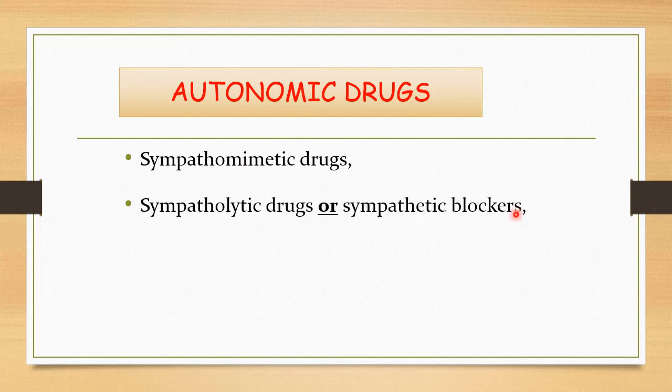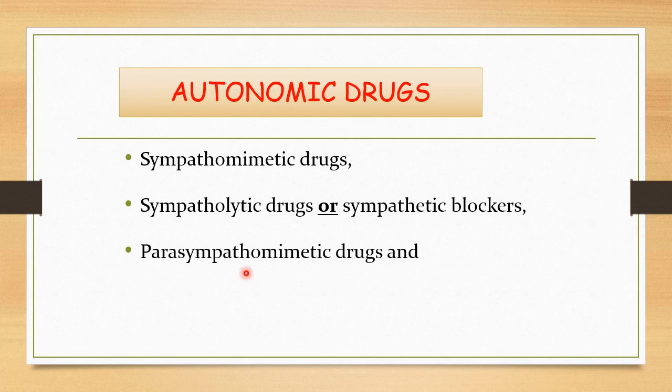Now first we will look into the various autonomic drugs. These are the drugs that exert their effect by action on various autonomic receptors, that may be directly or indirectly. Now the various groups of drugs that we have to discuss here include the sympathomimetic drugs, whose action mimics that of the sympathetic stimulation. Then the second group is the sympatholytic drugs, also called the sympathetic blockers.